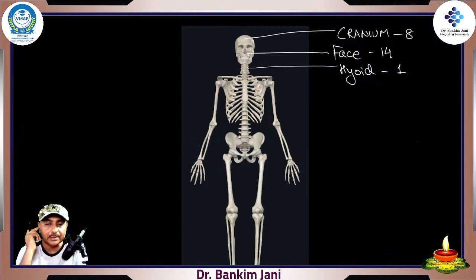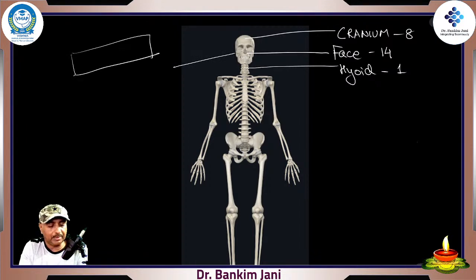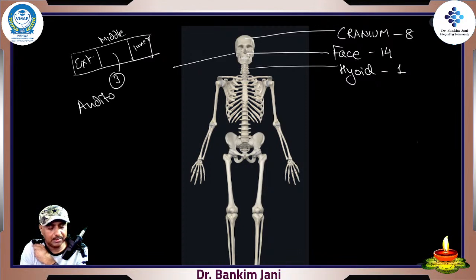Then in our ears, right and left, the ear is divided into 3 parts. One is the external ear, what we see. Then there is the middle ear, and then the inner ear. So when sound waves come, there are three very delicate bones. They are called the auditory ossicles.